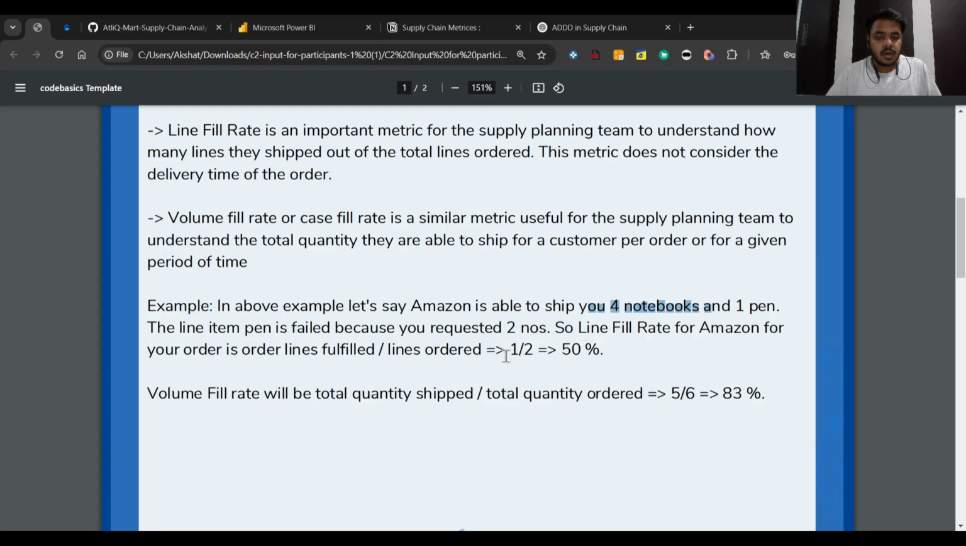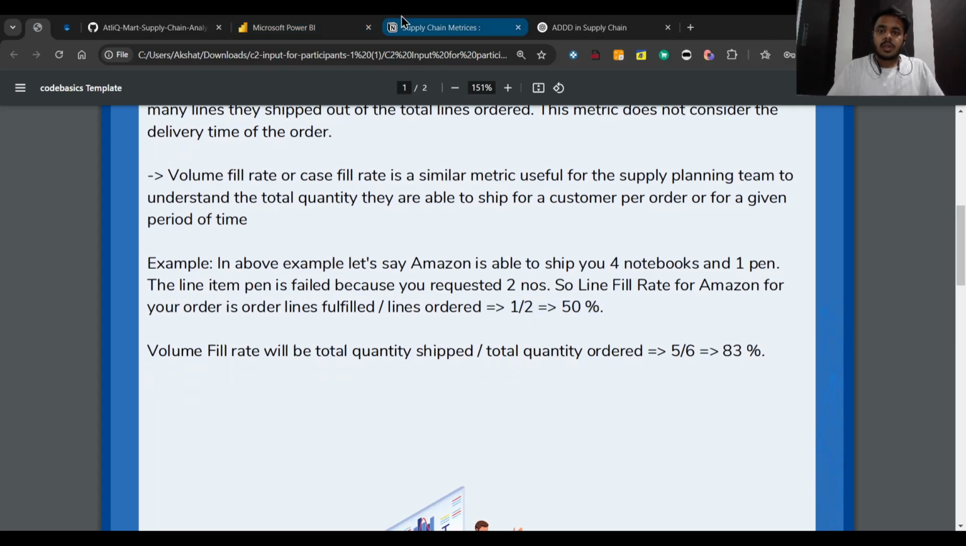But what is the quantity that you got for pen? You ordered two quantities, but you got only one. So what is the in full percentage? How many order lines are getting fulfilled? Only one order line out of two, that is of notebook, is getting in full. So what will be the LFR? 1 by 2. Why? Because only one order line is getting fulfilled and the other is not. So the LFR will be 50% in this case.